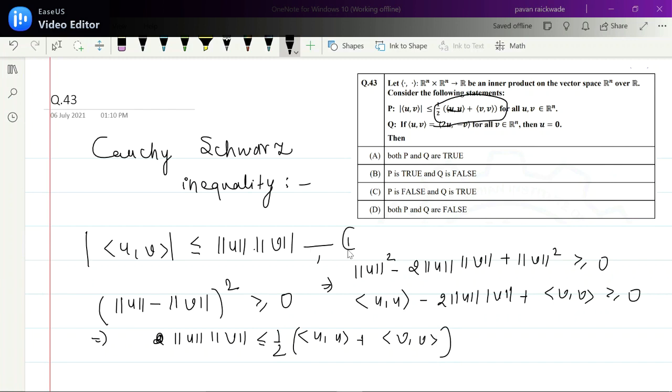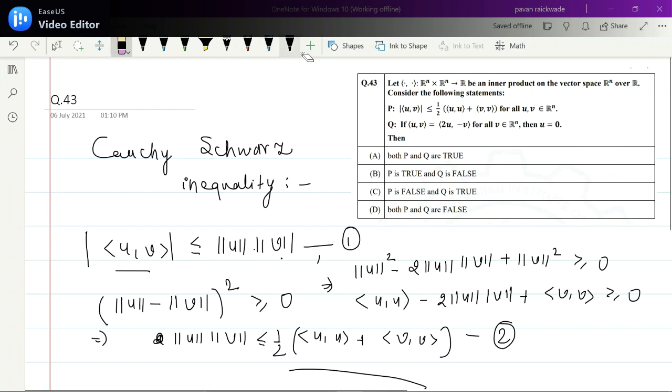Okay, this is equation 1, this is equation 2. From equations 1 and 2, the modulus of the inner product is less than or equal to the product of norms, and the product of norms is less than or equal to this thing. So statement P is correct.